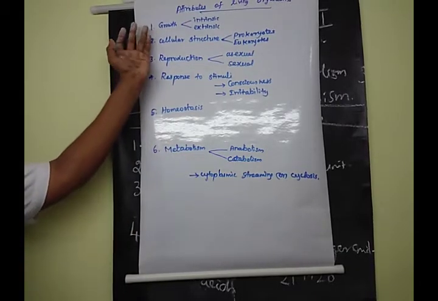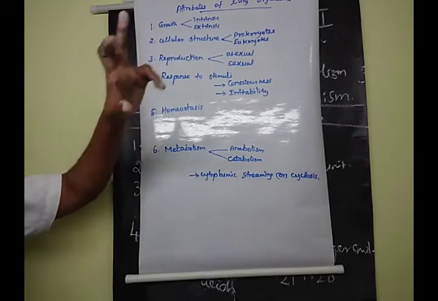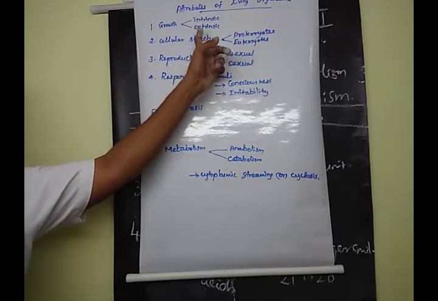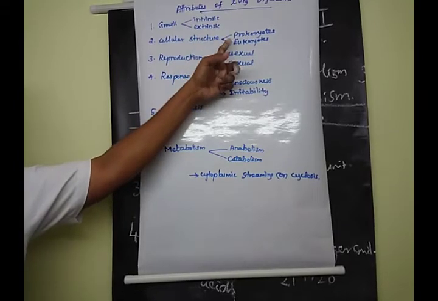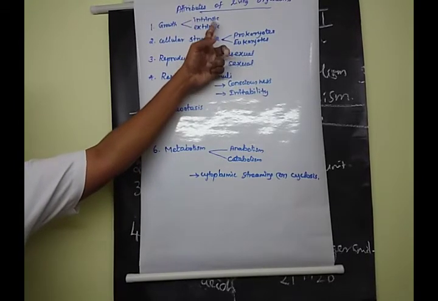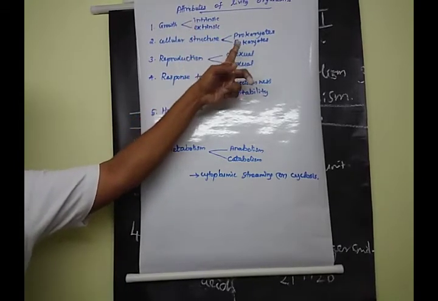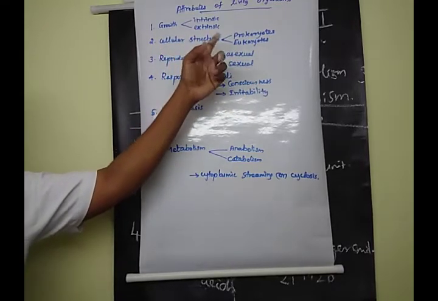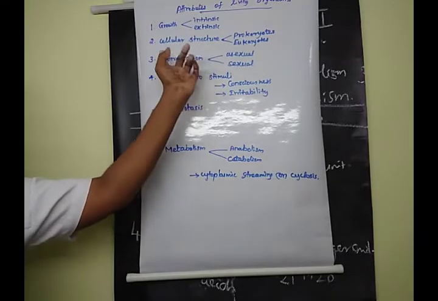The first one, growth: there are 2 terms, children. One is intrinsic type and another one is extrinsic type. Clear?